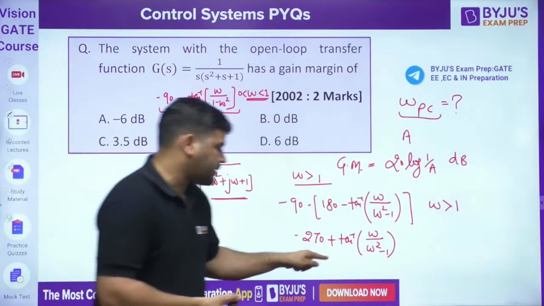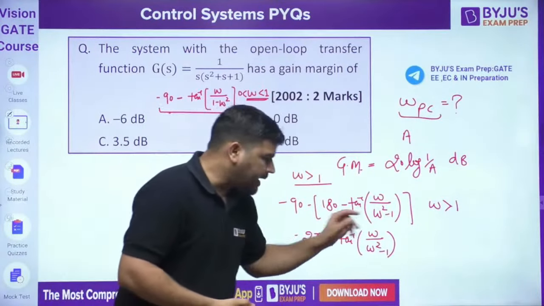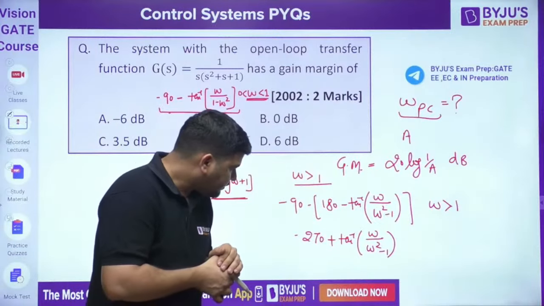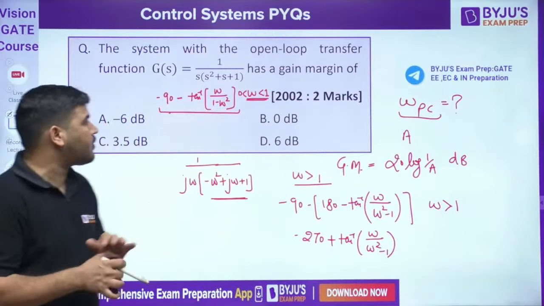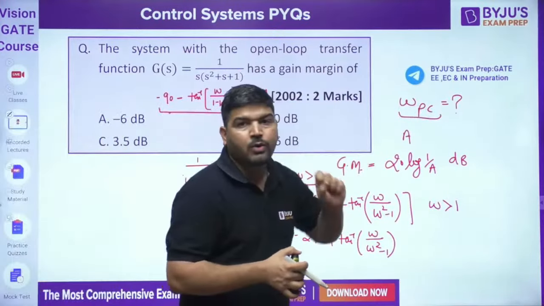Okay, it has to be plus. Now if you increase the value of omega, you can see that this angle is changing and this angle is also changing. Now let's calculate omega PC. How to calculate omega PC?